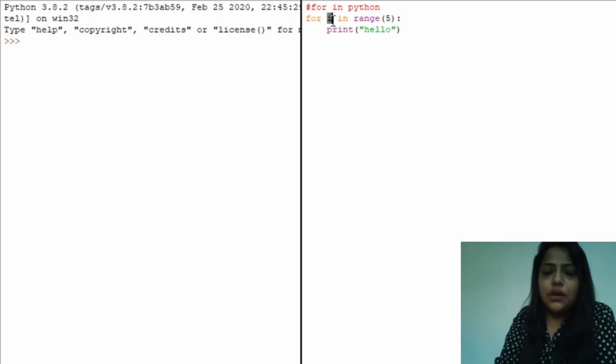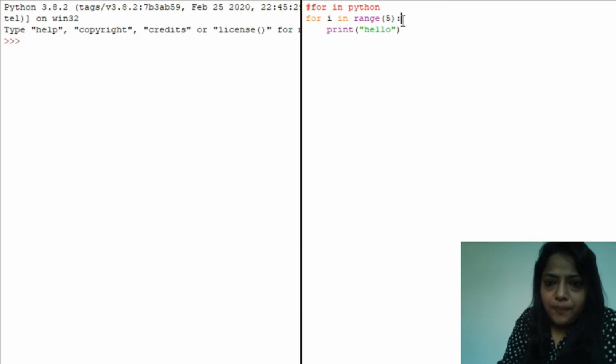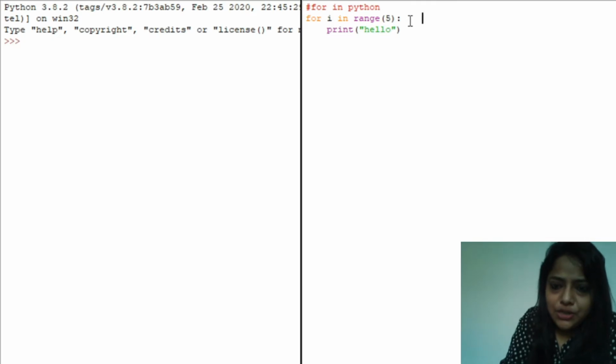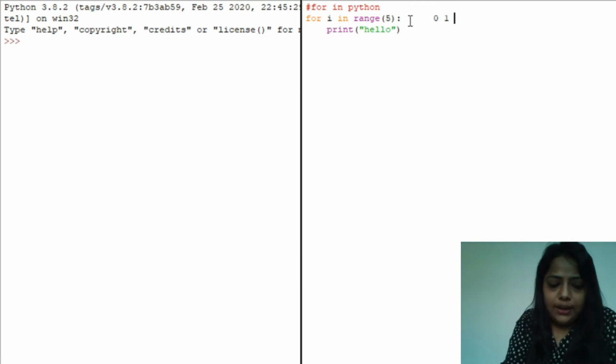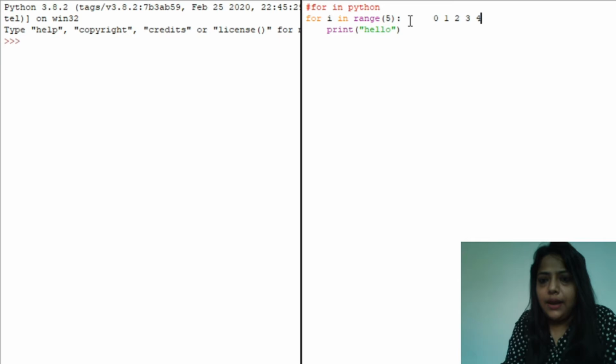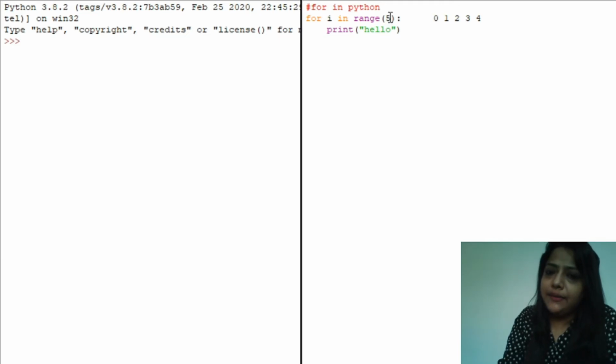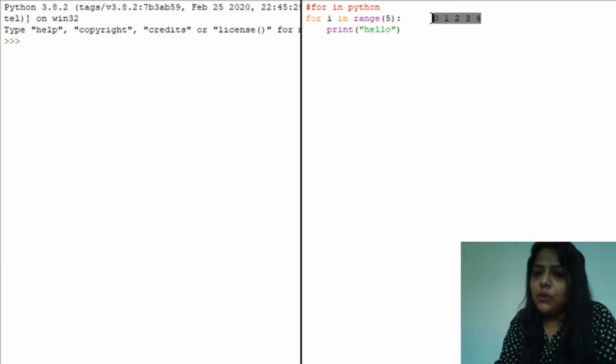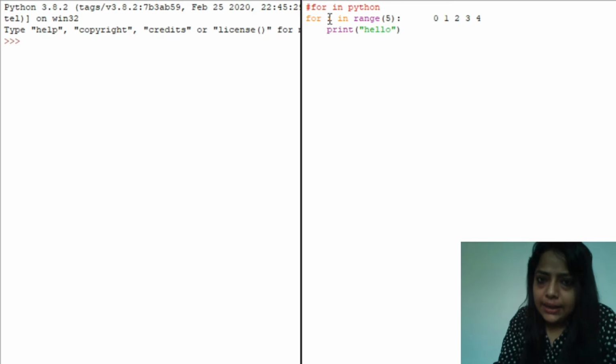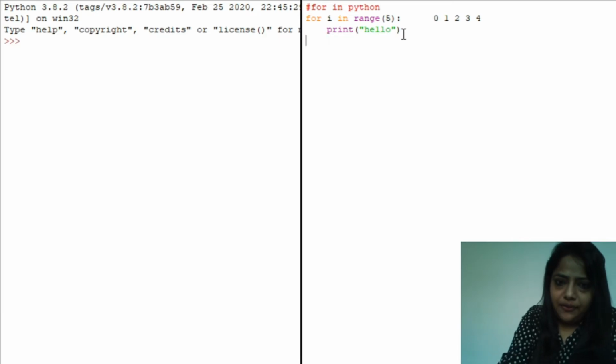This I is your control variable. It takes value from this range, and range will generate 0, 1, 2, 3 and 4. As I have mentioned 5, it means it will start generating numbers from 0 and move up to 5 minus 1, that is 4. So this loop will run, this I control variable takes value 0, 1, 2, 3, 4. It means the control will be in this loop 5 times.